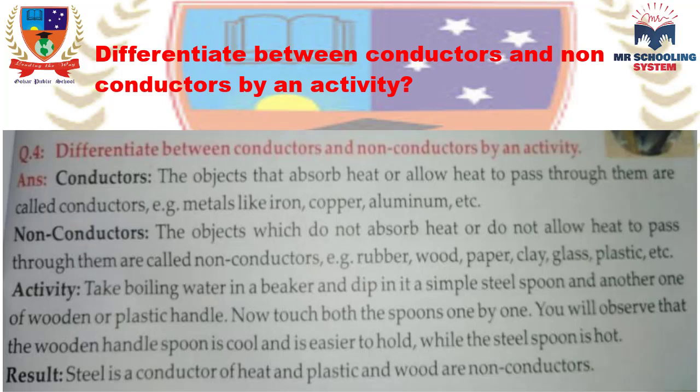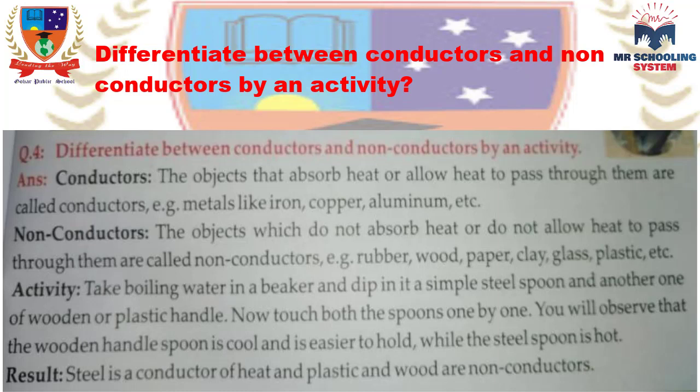Conductor: the objects that absorb heat or allow heat to pass through them are called conductors. For example, metals like iron, copper, aluminium, etc. Non-conductor: the objects which do not absorb heat or do not allow heat to pass through them are called non-conductors. For example, rubber, wood, paper, clay, glass, plastic, etc.